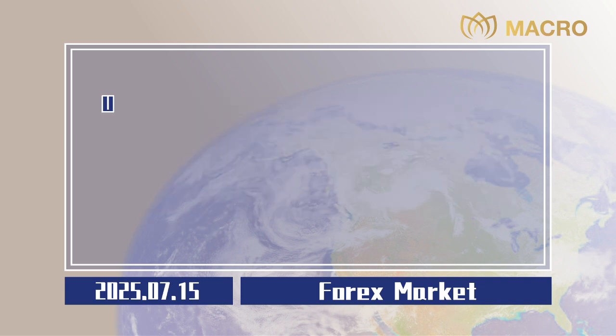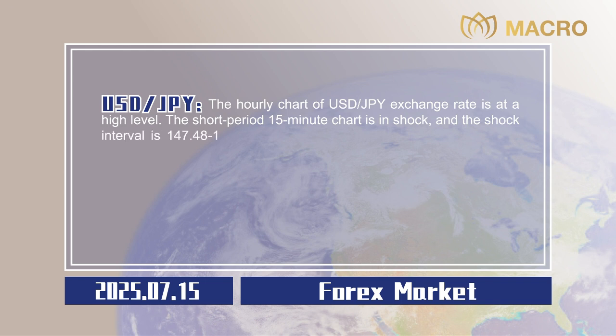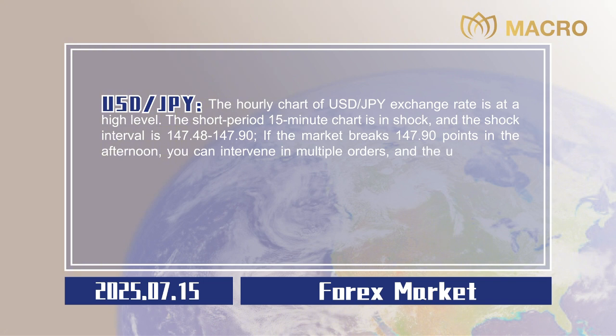US dollar to Japanese yen. The hourly chart of the US dollar to Japanese yen exchange rate is at a high level. The short-term 15-minute chart is in shock, and the shock interval is 147.48 to 147.90. If the market breaks 147.90 in the afternoon, you can intervene in multiple orders, and the upper target can be seen at